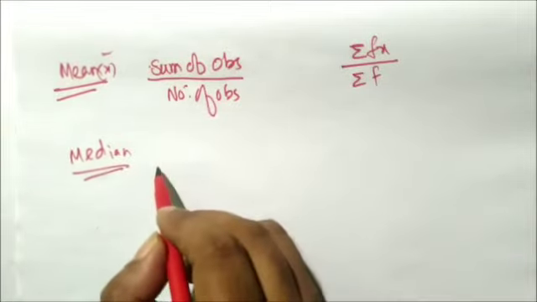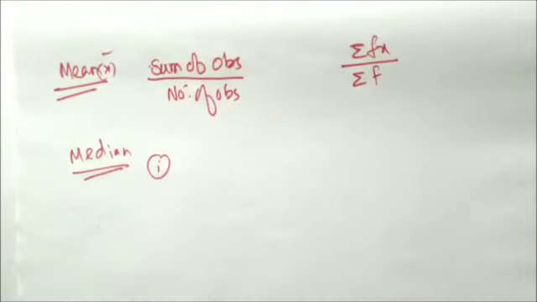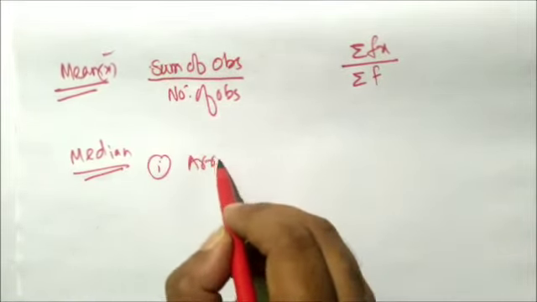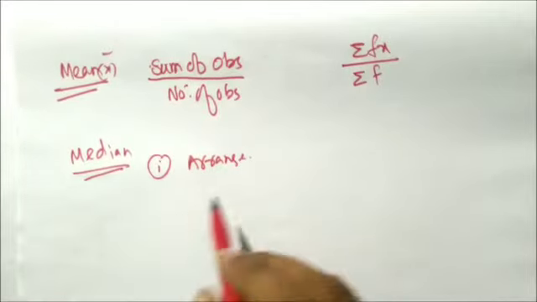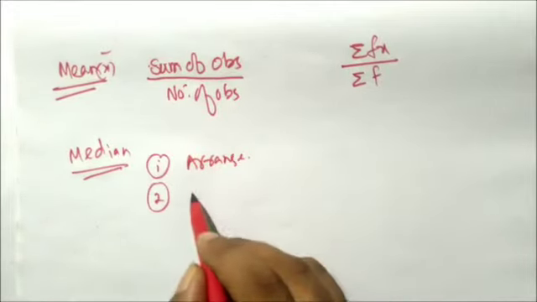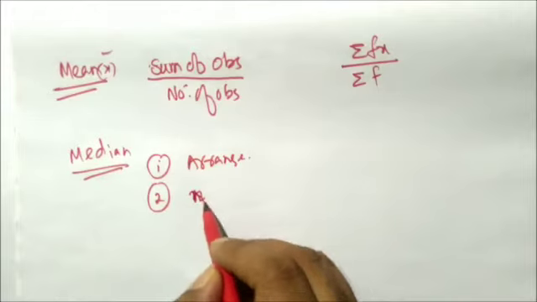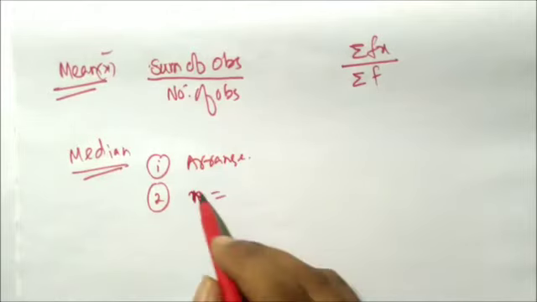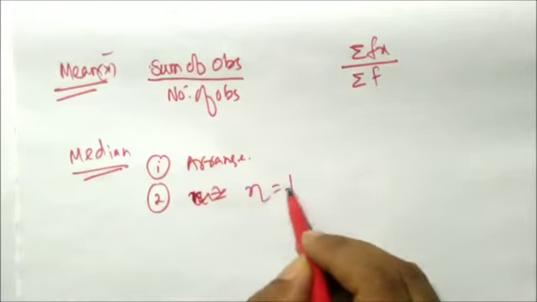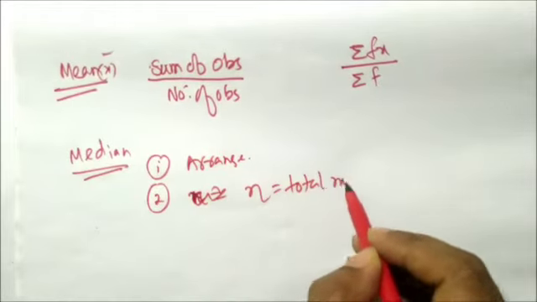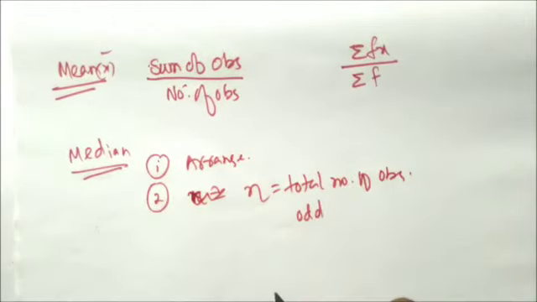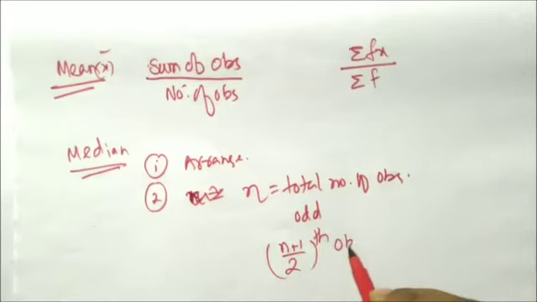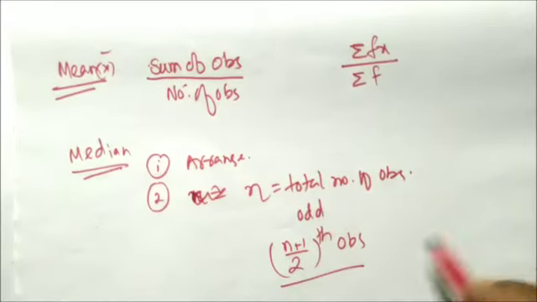Okay, median. In case of median, you need to keep in your mind, number one, arrange. First you arrange. Secondly you see the total number of observations, that is n. If the total number of observations is odd, in that case the (n plus 1) by 2th observation will be your median.